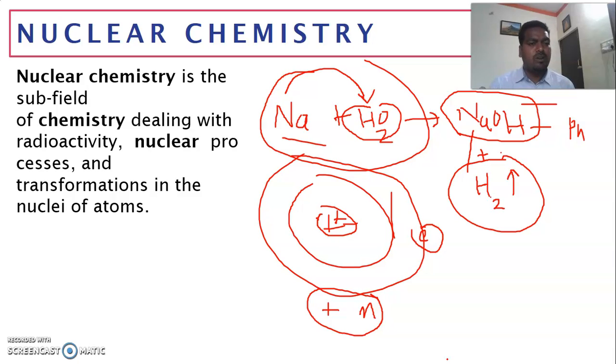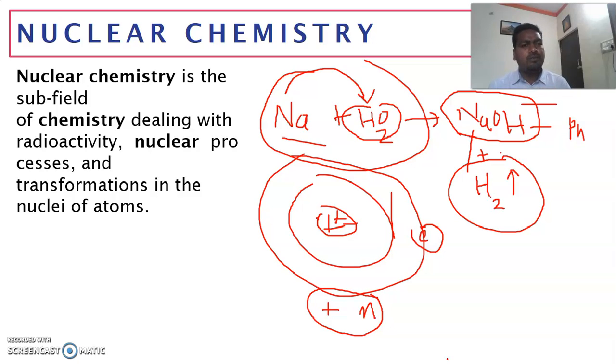I think you know nuclear fission and nuclear fusion. Nuclear fusion happens in the sun, and nuclear fission is usually carried out in a nuclear reactor to produce electricity. Nuclear fission is breaking, and nuclear fusion is combining two nuclei. So this is nuclear change.